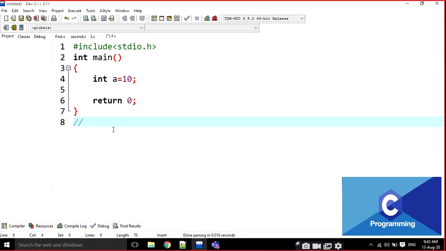Tell me, how many bitwise operators are there? What are the bitwise operators? Only 4.